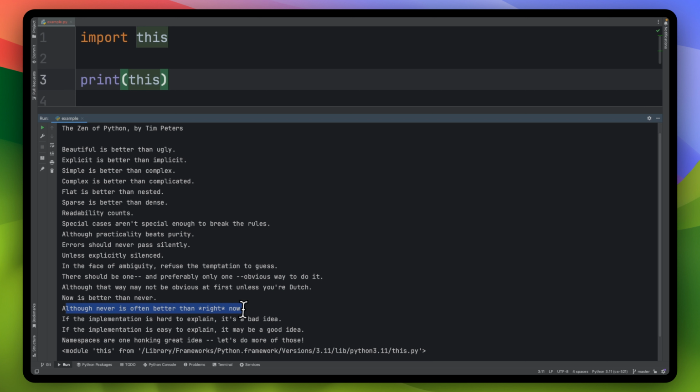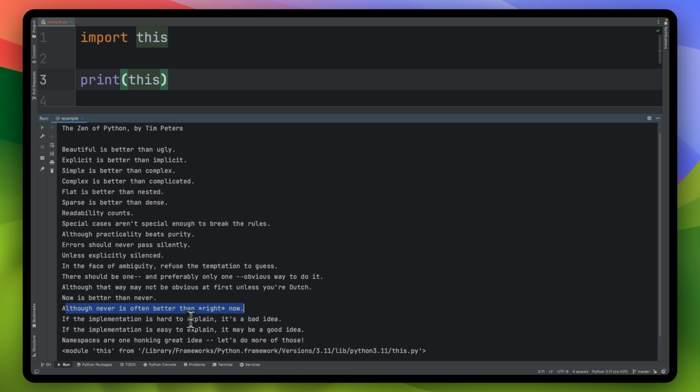The second line kind of goes against the previous, in that it says, although never is often better than right now. So just doing something right now really fast, just passionately, just because you want to, may be a bad idea. This is what this speaks to. So think about planning it out just a little tiny bit more, just to get things rolling in the right approach, rather than just doing something really quickly just because you can. Take the time and think about it, or be lazy and do it right. So anyway, kind of contradicting, but it's something to think about, and I think it makes sense and it's important.